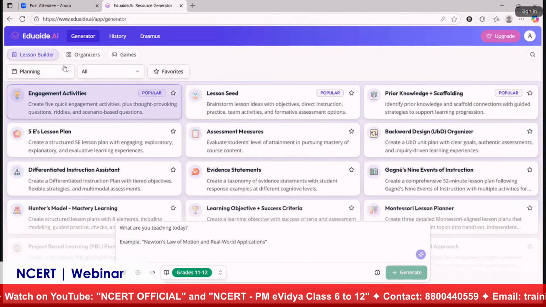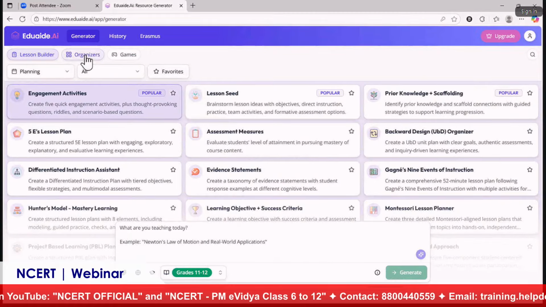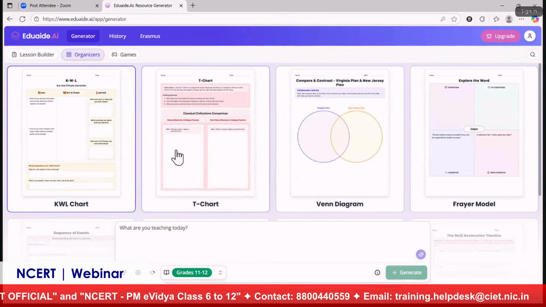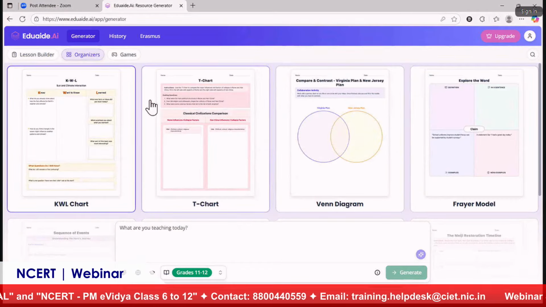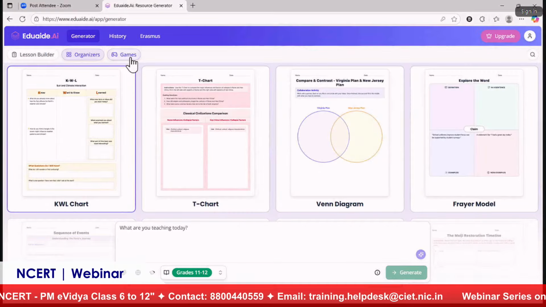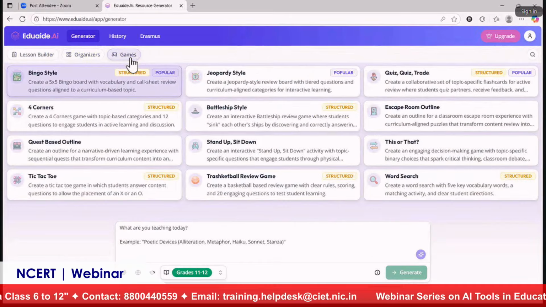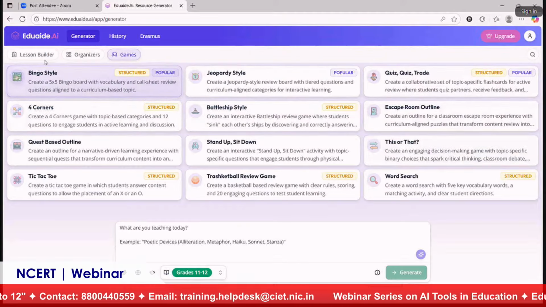Now, the next one is organizer. We have many graphic organizers that we can create and distribute to our students. And the last one is games. If you want to conduct educational games for our students, we can go for this option.